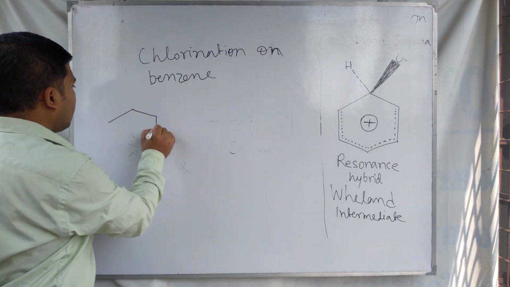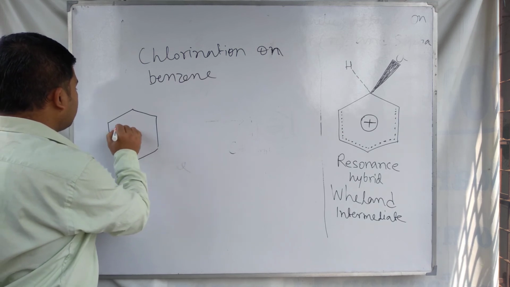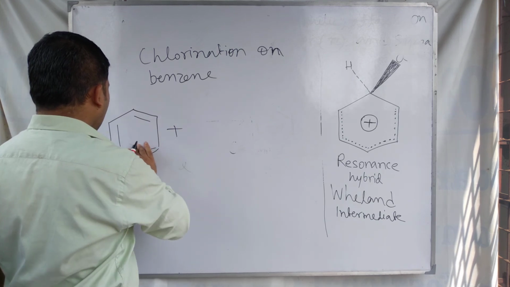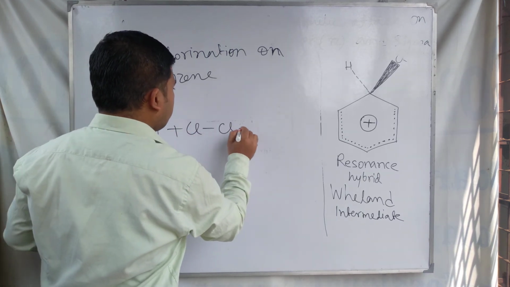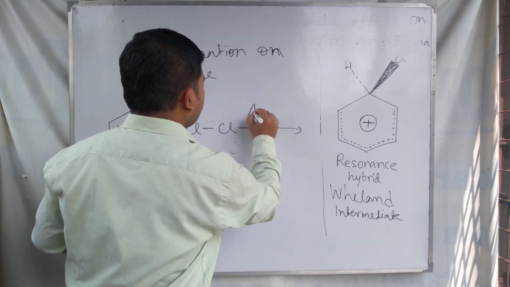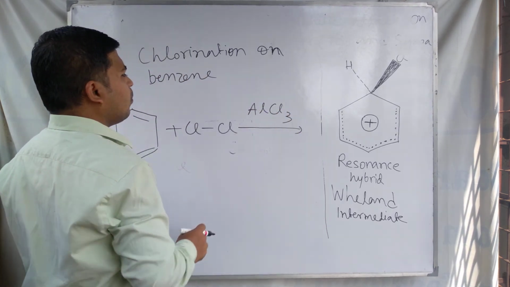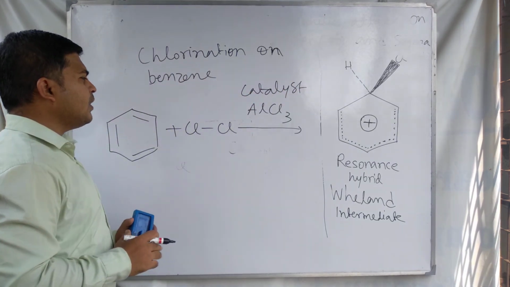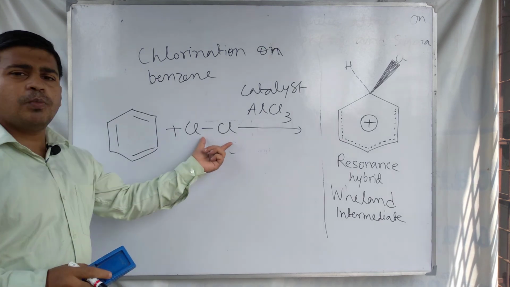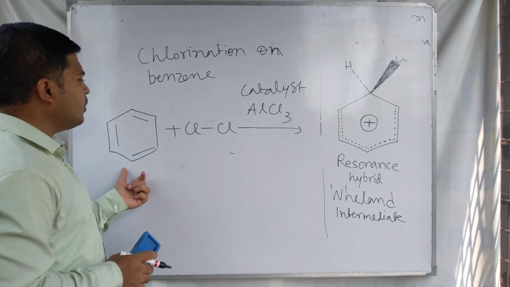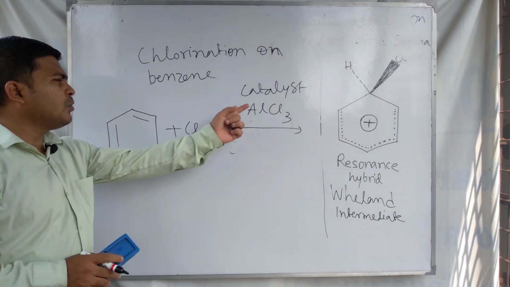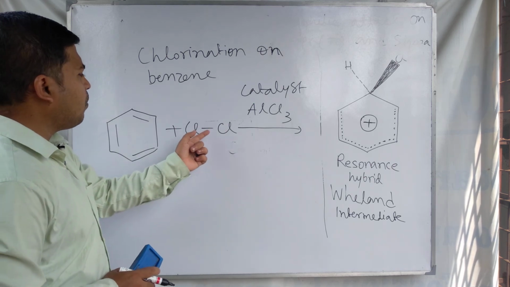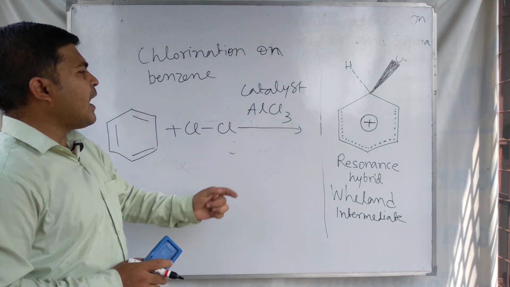In this case, benzene is taken with chlorine in the presence of AlCl3 as a catalyst. Here benzene and chlorine both are non-polar. So this catalyst will polarize the chlorine molecule to produce the electrophile. This catalyst has a role.